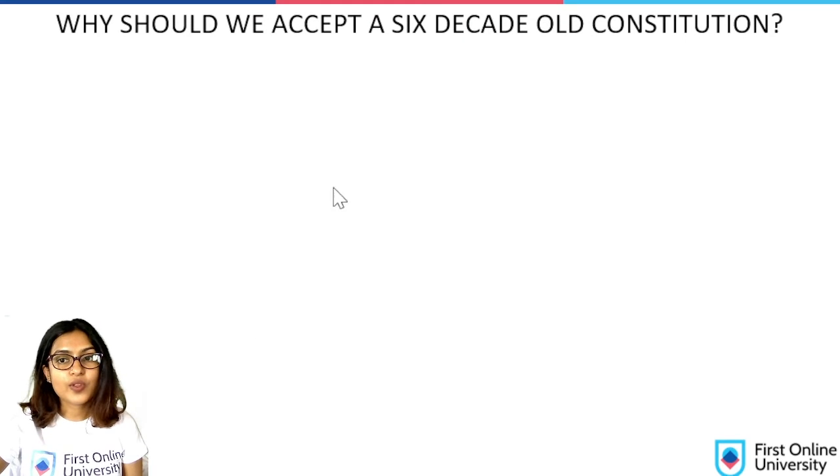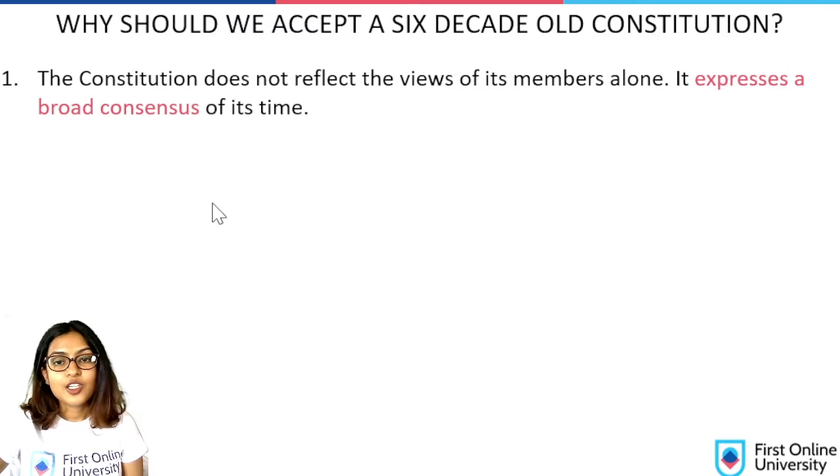So now we know there's a Constitution that is 60 years old. Why should we accept something that's 60 years old? Why can't we create something right now? So let us see the why. The Constitution does not reflect the views of its members alone. It expresses a broad consensus of its time. So the people who made the Constitution did not just put in their own opinions. They took the opinions of a large number of other people, took their consensus, and put those opinions into place.